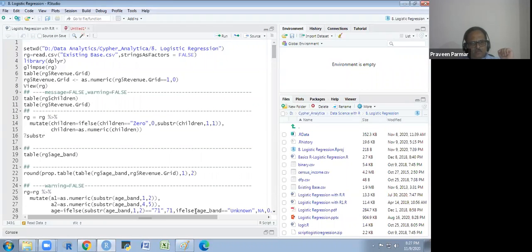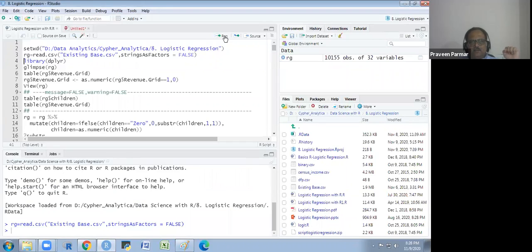So let's continue. We have a data set here, existing base.csv. You see here in this file. So I don't have to set my working directory because it is already here in this folder in this project. So I will just read it. That is the name I have given. And there are 10,155 observations and 32 variables.